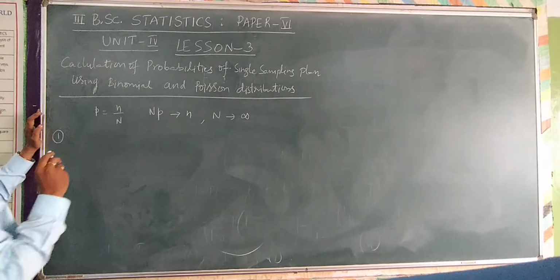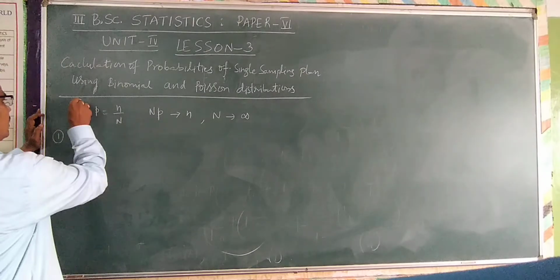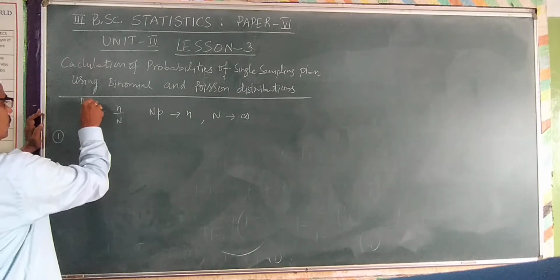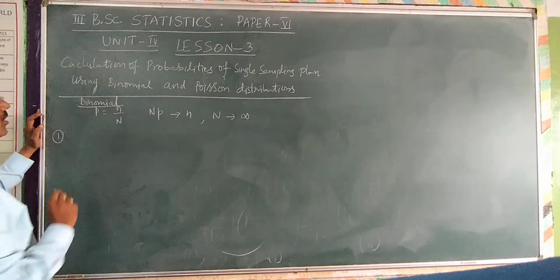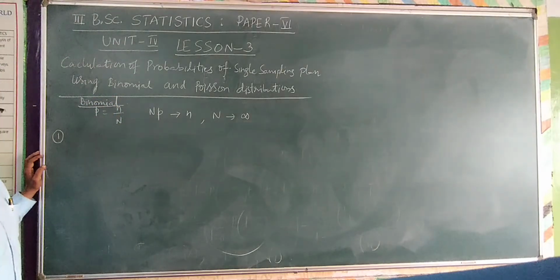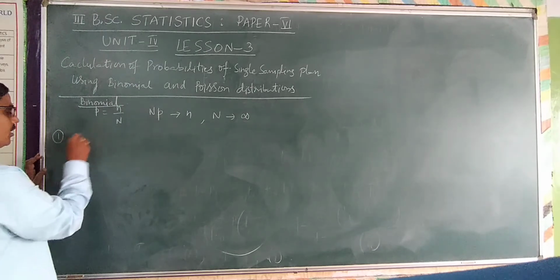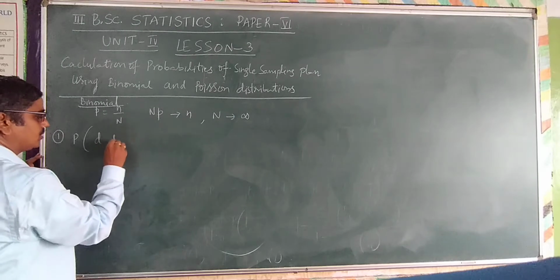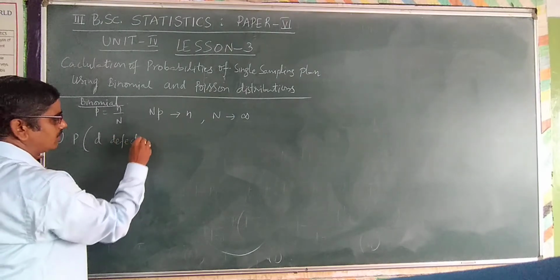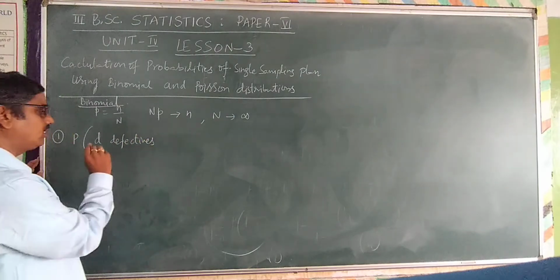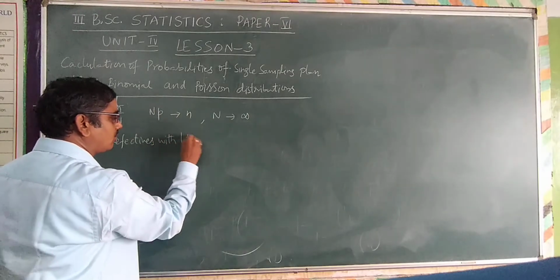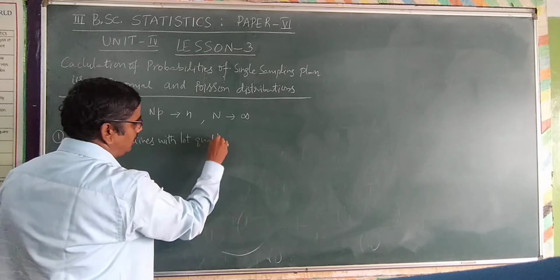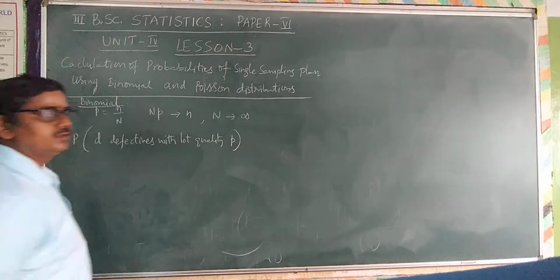Probabilities using binomial distribution. By using the binomial distribution, what are the probabilities we are calculating? First, the probability of getting d defective items, always written with the lot quality small p.